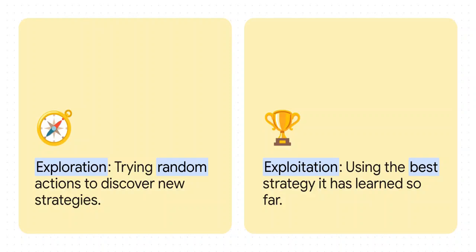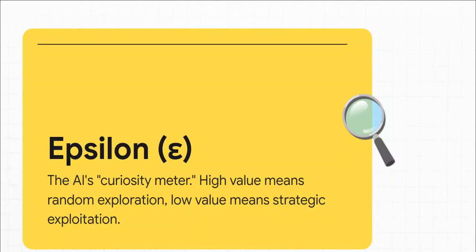You see the problem, right? Too much random exploring and you never cash in. But too much exploiting, and you might get stuck with a mediocre strategy forever, missing out on something better. The script controls this delicate balance with a variable called epsilon. Just think of epsilon as the AI's curiosity meter. When epsilon is high, the AI is super curious, doing a lot of random exploration. As that number gets lower, the AI gets more confident and starts to exploit the strategies that it's already learned